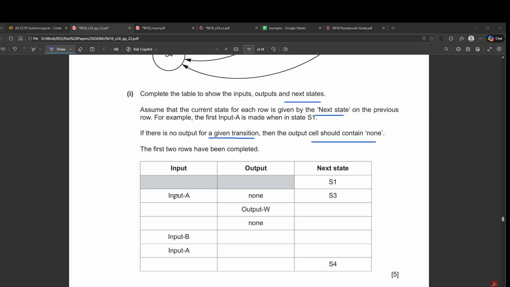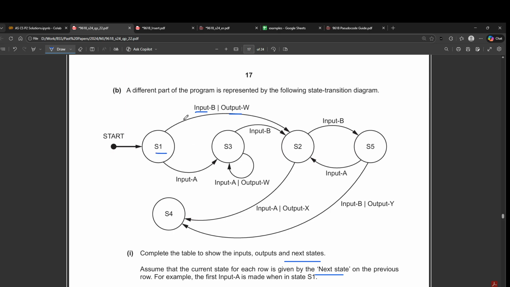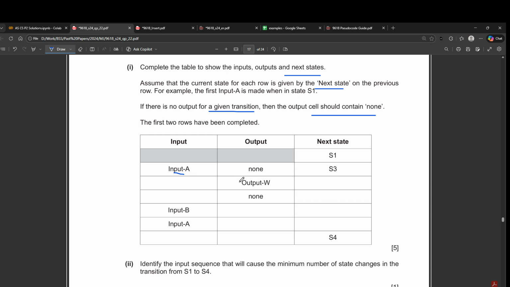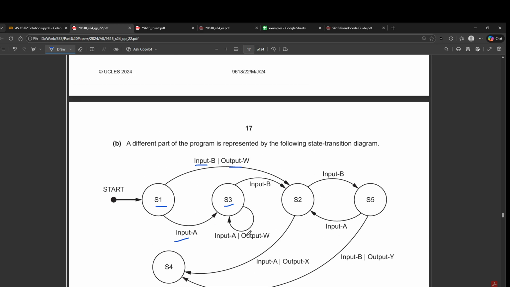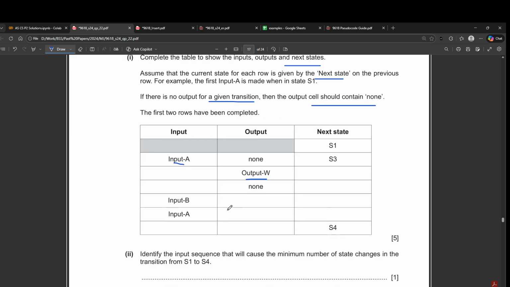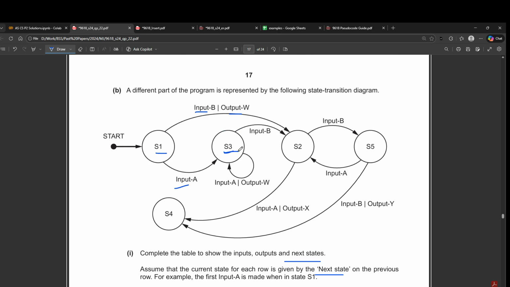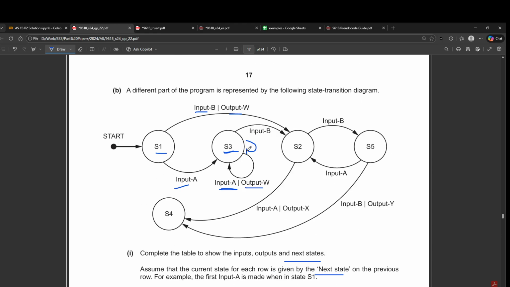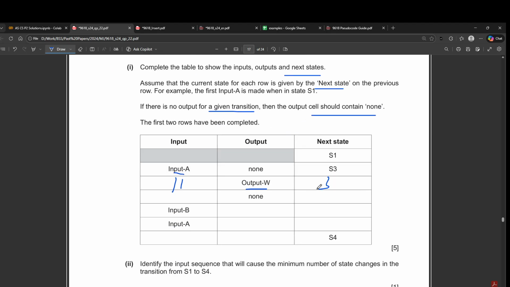We're starting from input A, and then from S1 we go to input A and we go to S3. All right, now we're at S3, and if the output is W, then the only possibility is that the input should be A. So this should be input A. I'm just copy pasting it from above, and then since it's a loop, we should remain on S3.